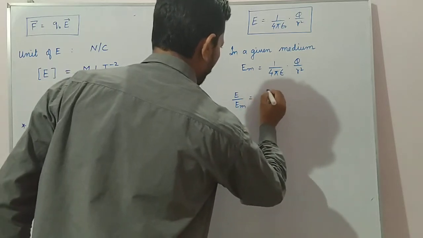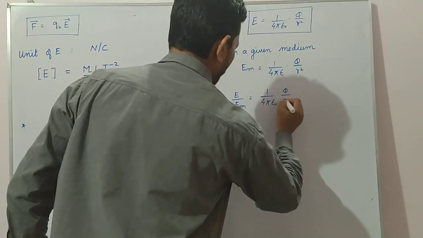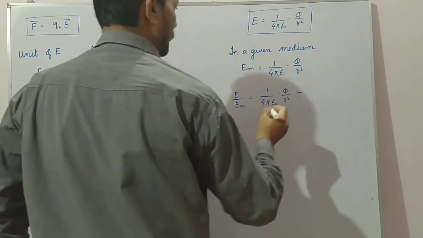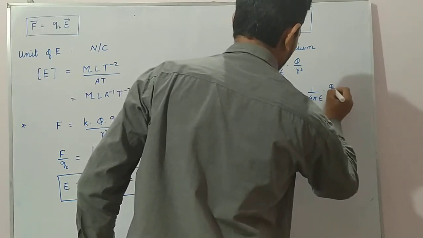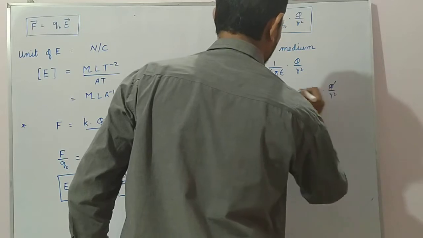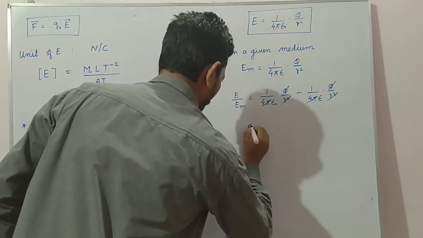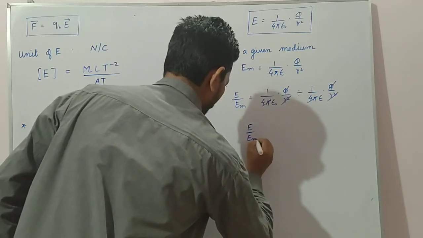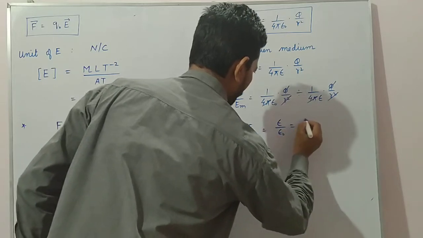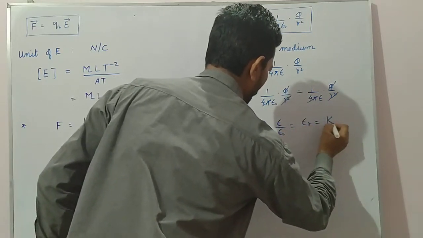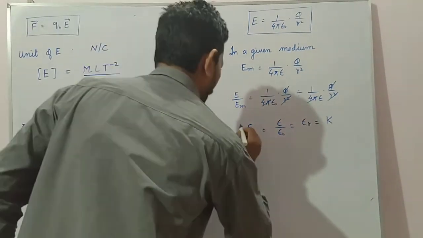So E by E_m equals 1 by 4 pi epsilon naught Q by R square divided by 1 by 4 pi epsilon Q by R square. This Q will cancel, R square and 4 pi cancel, or E by E_m is epsilon by epsilon naught, equal to epsilon R, which is the dielectric constant K, as we have done in force.